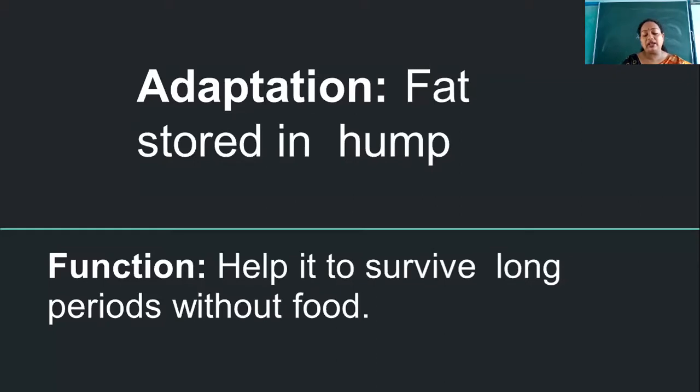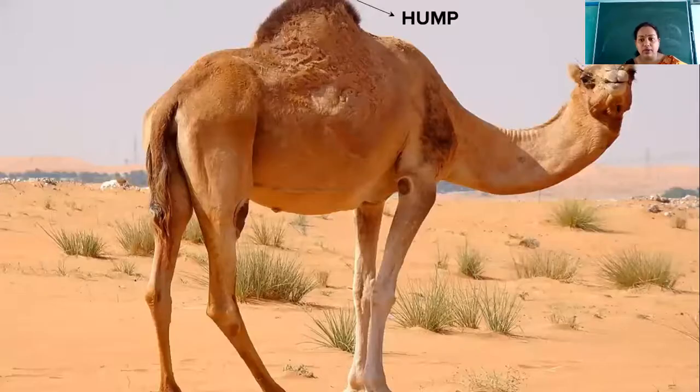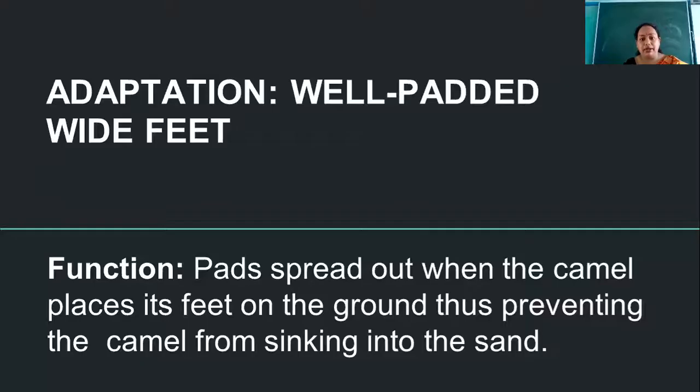And during that time when they are not getting food, it is this food stored in the hump as fat that is utilized by the camel for getting energy. So this food in the form of fat is helping the camel to survive a long period of time without food.